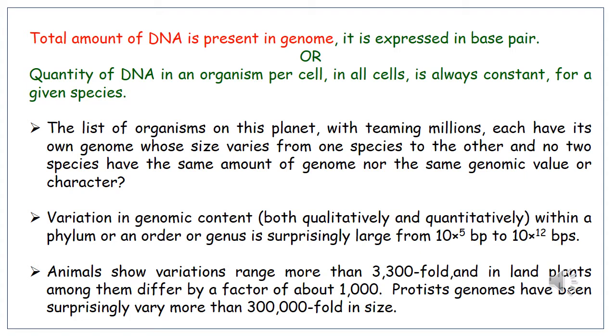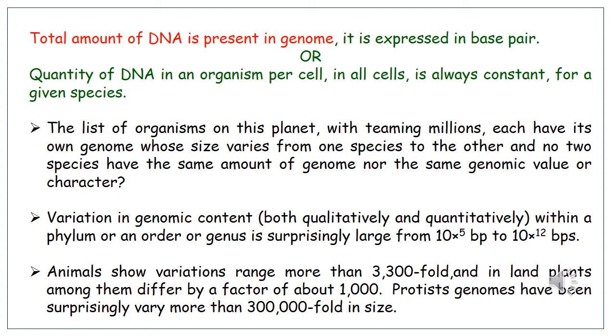The list of organisms on this planet, with teeming millions, each has its own genome whose size varies from one species to another, and no two species have the same amount of genome nor the same genomic value or character. Variation in genomic content within a phylum or order or genus surprisingly ranges from 10 to the power of 5 base pairs to 10 to the power of 12 base pairs.